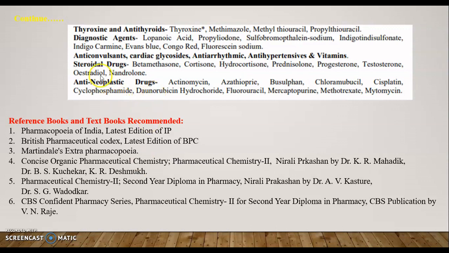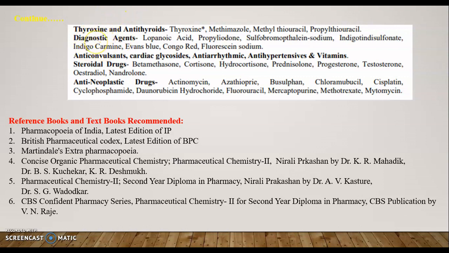The next is thyroxine and antithyroid drugs, the chapter which comes under our hormonal systems.